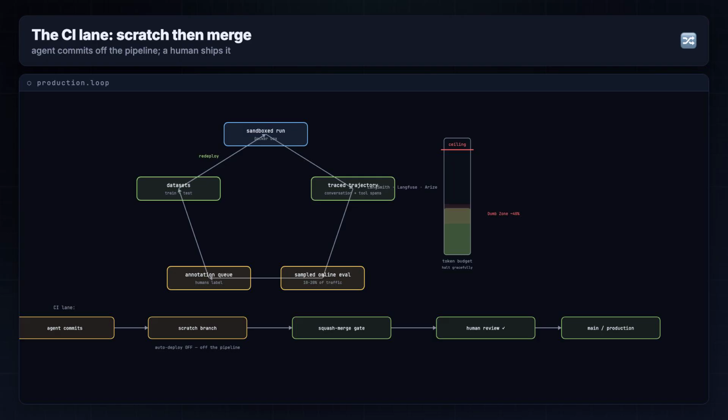Off the main flow, the CI lane, the agent's commits land on a scratch branch, isolated from the auto-deploy pipeline. Then a squash merge gate hands the change to a human before anything ships to production. So the agent runs cheaply, safely, and learns from its own traffic.